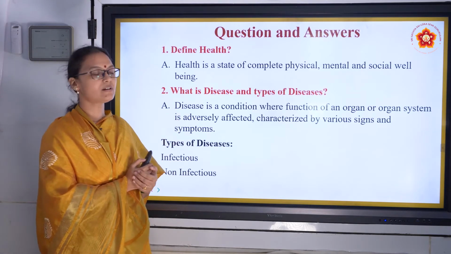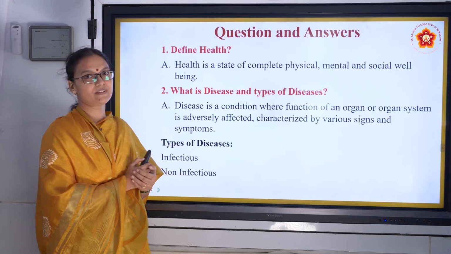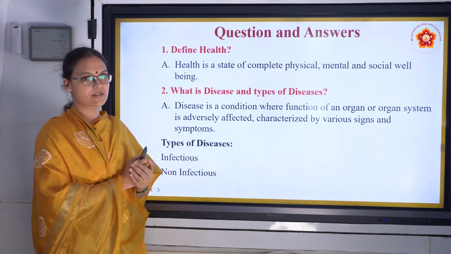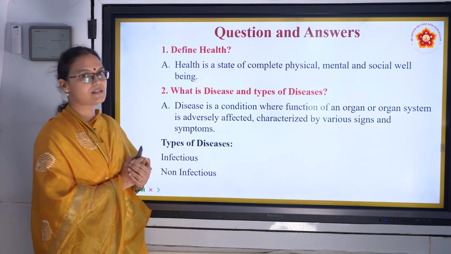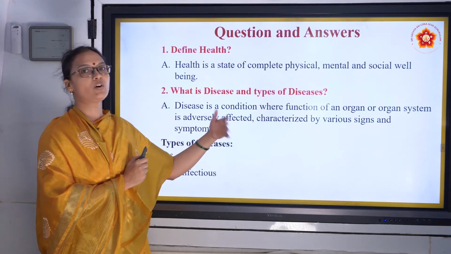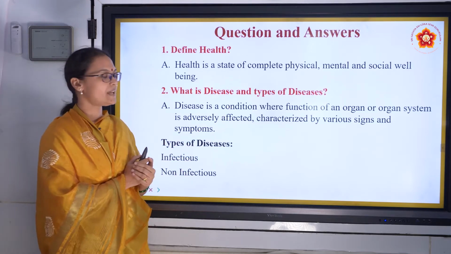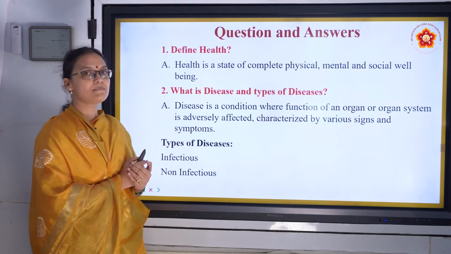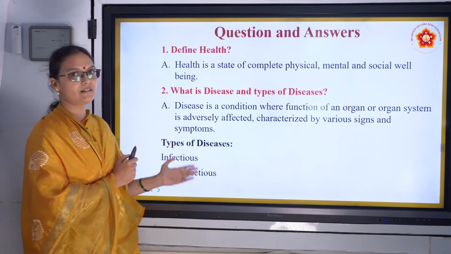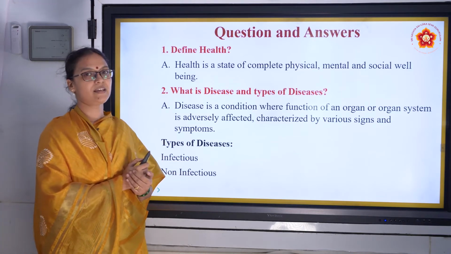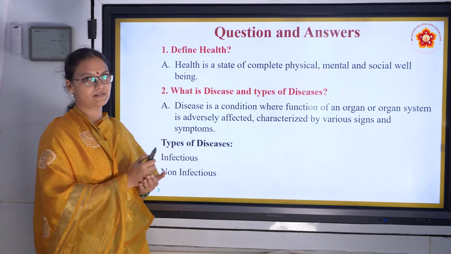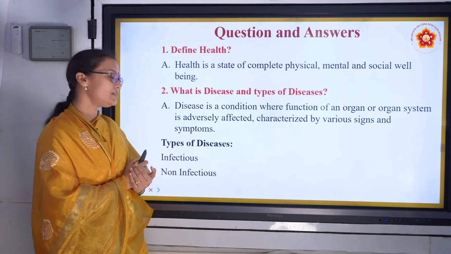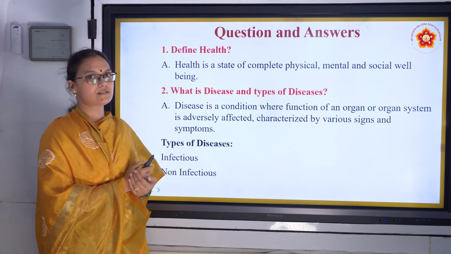Disease, as we spoke, is lack of ease. There is no comfortable situation. So what happens in disease? The function of an organ or an organ system is affected, and it is characterized by various signs and symptoms. Types of diseases are infectious and non-infectious diseases. Infectious diseases spread, they are contagious, and non-infectious diseases are person-specific.